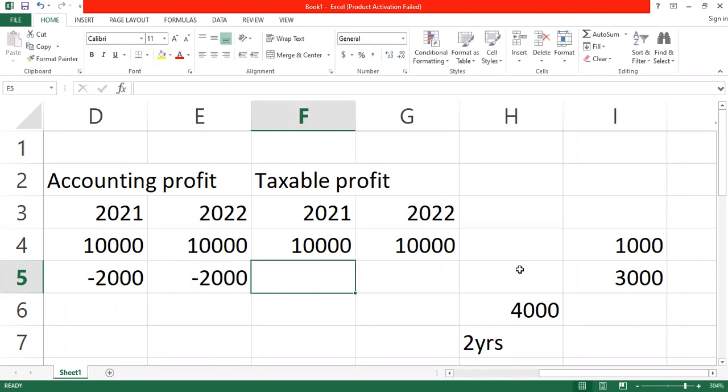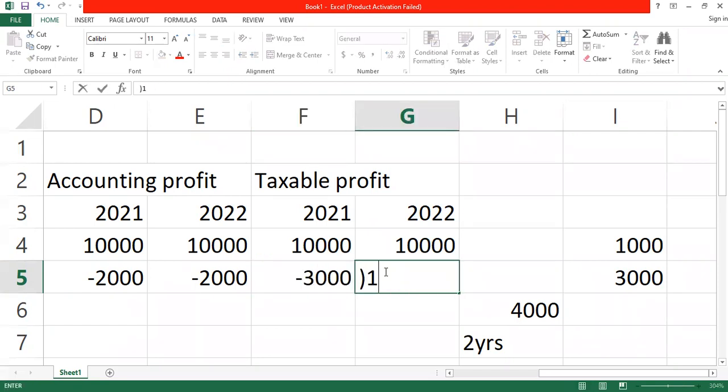But the first year, the tax authority is giving a capital allowance of 3,000. That is the capital allowance. The second year will be 1,000.